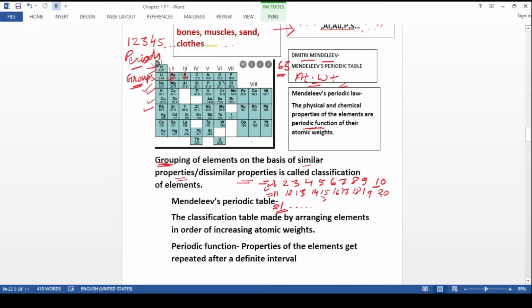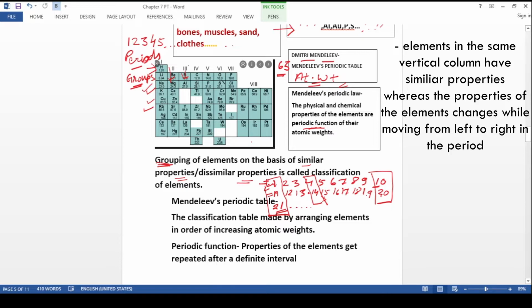and 11 were similar to that of 1. Okay, so this way the elements which were standing in the same vertical column had similar properties. In the same way, 10 and 20 had similar properties. You can take any example in this. Atomic weight 4 and 14 had similar properties.